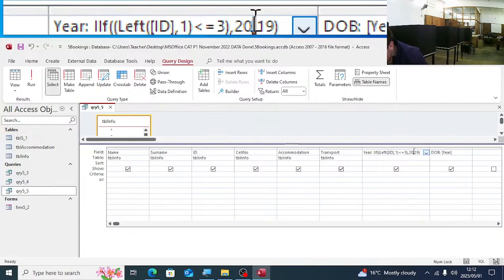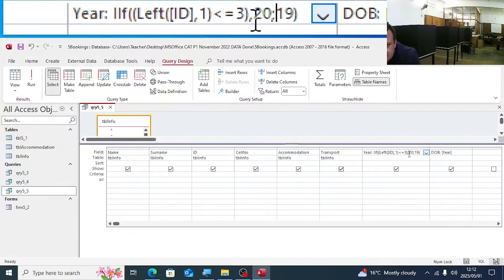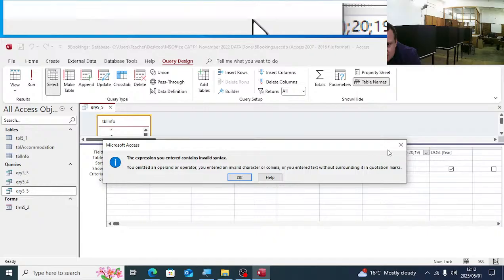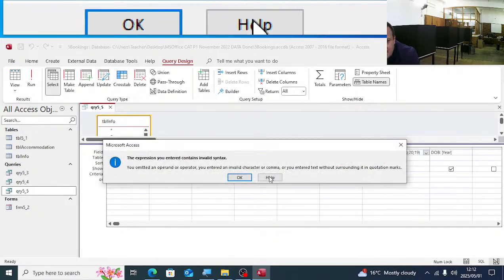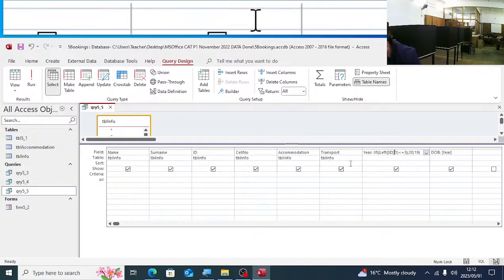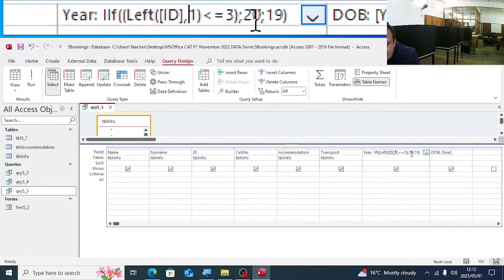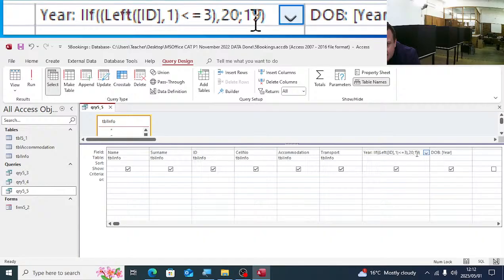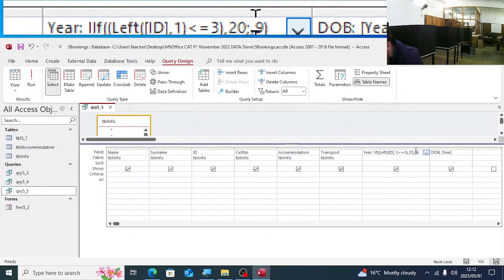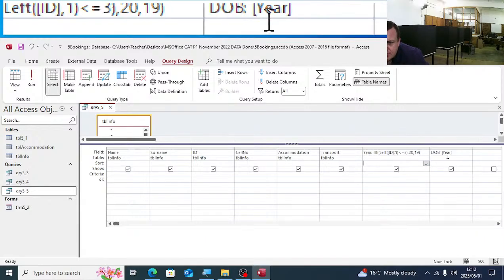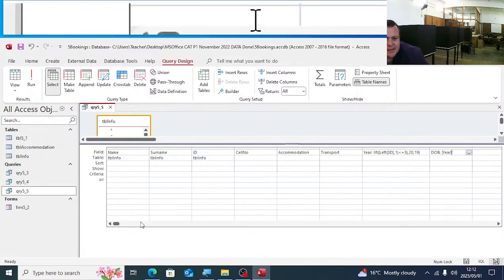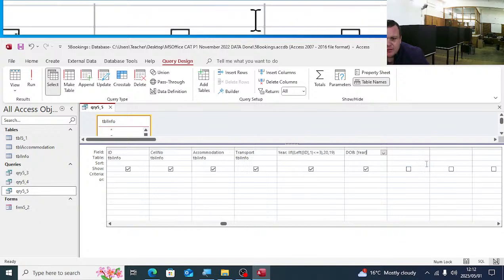It will not work here with us because that must be semicolons. I'm just going to change it. You see my regional settings is not correct, so maybe the whole operator will not work, nothing will work. Let's just see if it does work, but you will see the operators are commas and not semicolons. So I'm going to just do it. Maybe I will not get the correct output, so just follow me.